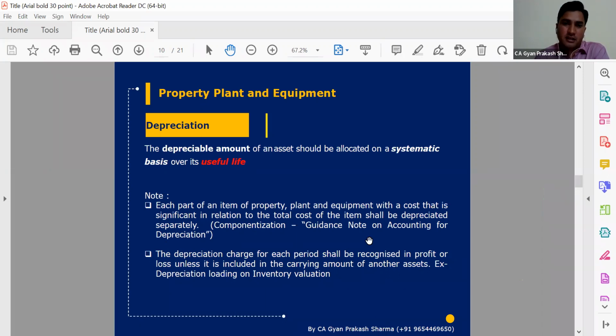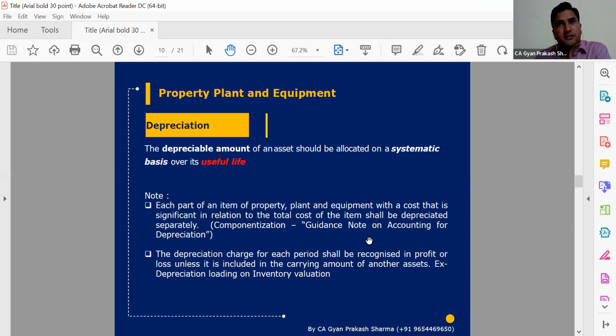And if we are taking the life as per Schedule 2, then there is no such specific requirement. We are just required to mention one line in the financial statements that useful life has been considered as per Schedule 2 of the Companies Act 2013. So first of all, we need to identify useful life either on a Schedule 2 basis or on a systematic basis taken by management. If management has taken any specific criteria or basis, then we need to give specific disclosure in the financial statements.